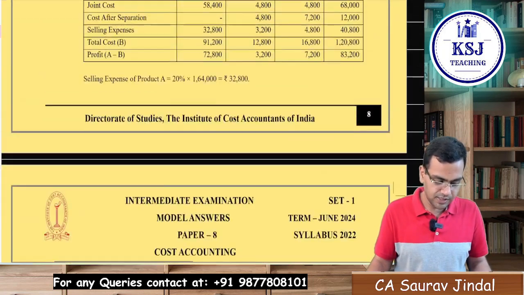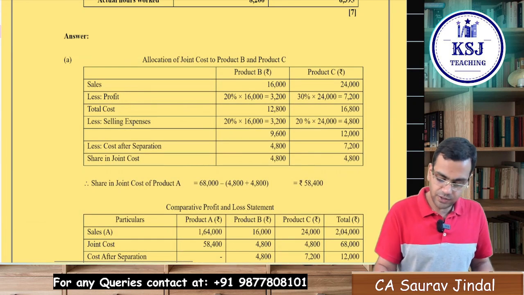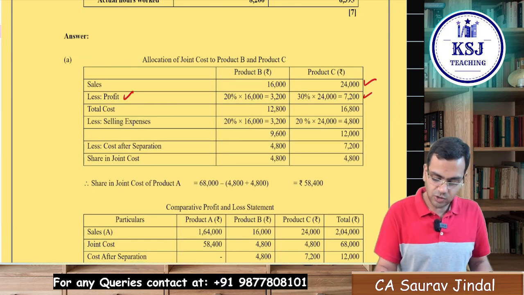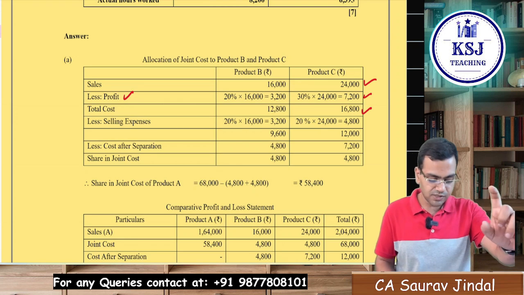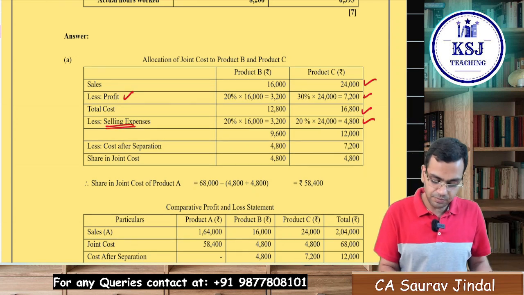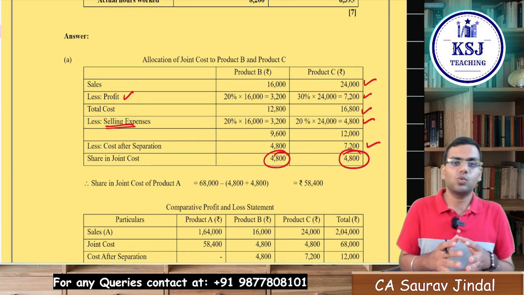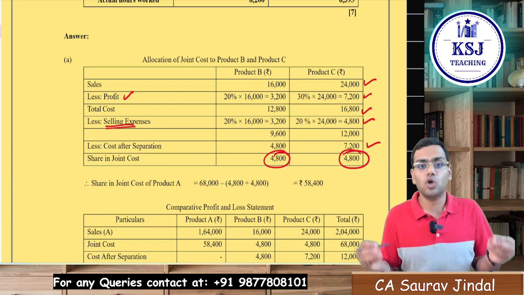Okay, let's see the A part. Sales is given to you, less profit, gives total cost. Out of this total cost, first you will subtract the selling expenses, right? And then the further processing cost. What is the balance? The balance is the share in the joint cost.